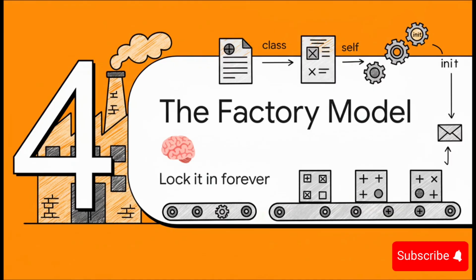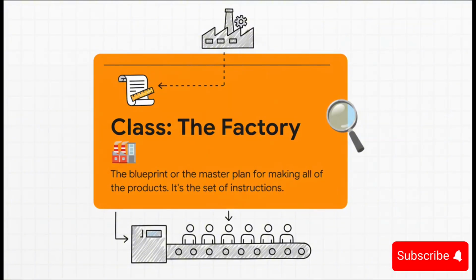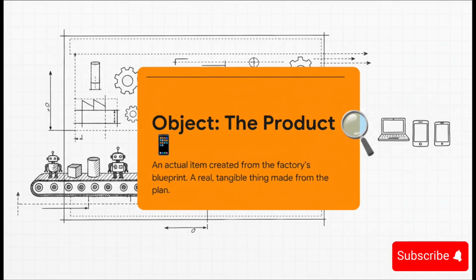Okay, to really make sure this all sticks in your brain for good, let's use one final powerful analogy. I call it the factory model. This should help you remember exactly what everything does. First, think of the class. The class isn't a physical thing, it's the factory itself. Or maybe even better, it's the blueprint, the master plan for how to build a product. So if the class is the blueprint, then an object is the actual product that rolls off the assembly line. It's the real, tangible thing created based on that plan.